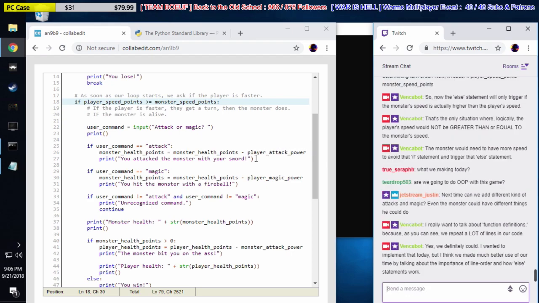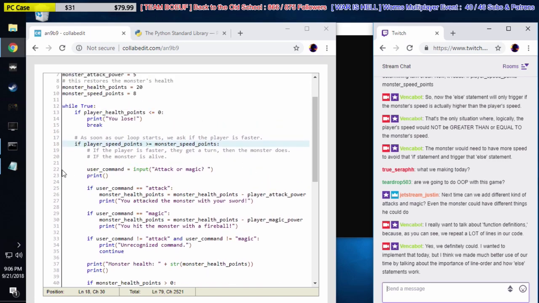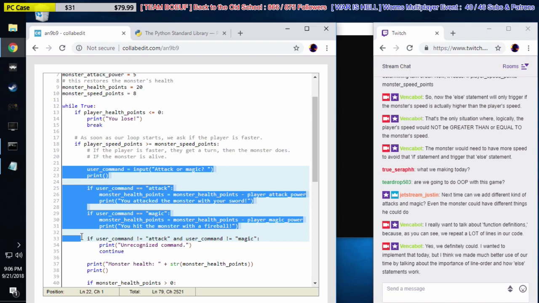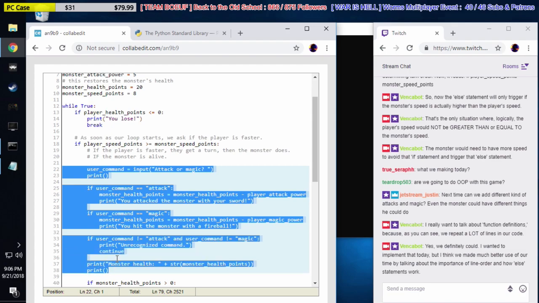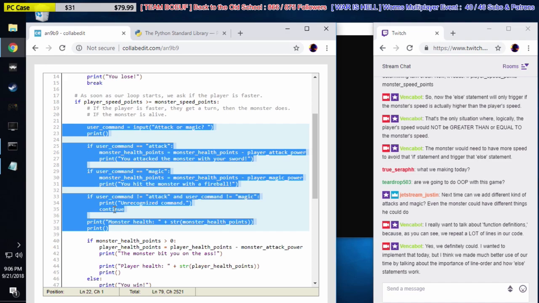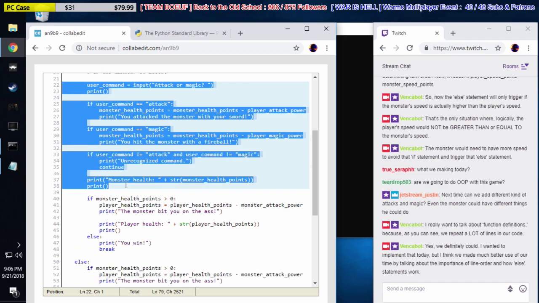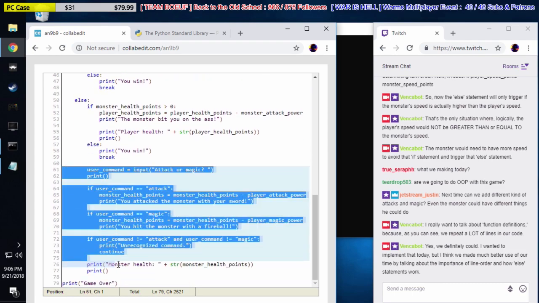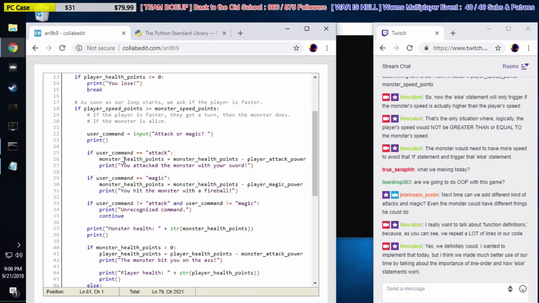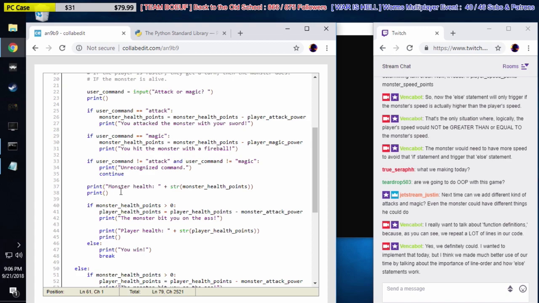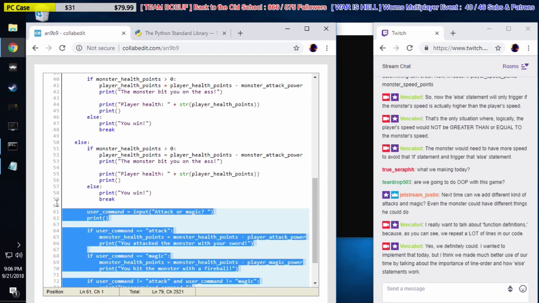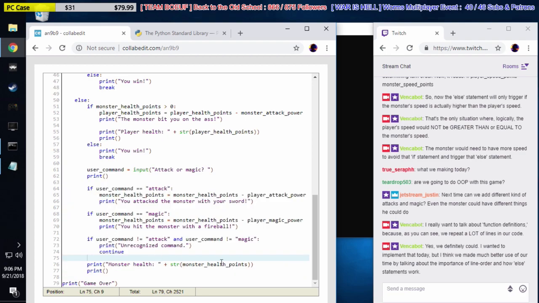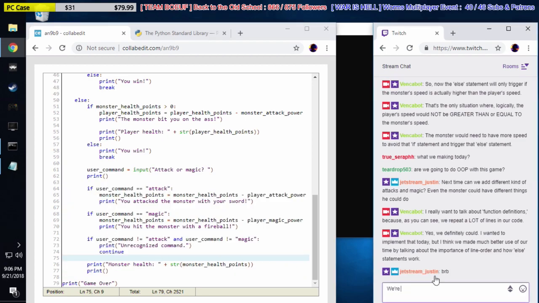So what I'm talking about when I say we have repeating lines, I mean this code here, lines 22 through 38. This is the player's turn, right? That's the exact same code as lines 61 through 77. That's the player's turn. It's just that we change the order they happen in, right? So we say, if the player's faster, give him the first turn, then do the monster's turn. Otherwise, do the monster's turn, then do the player's turn, right? We reuse the same code. We're reusing a lot of code.